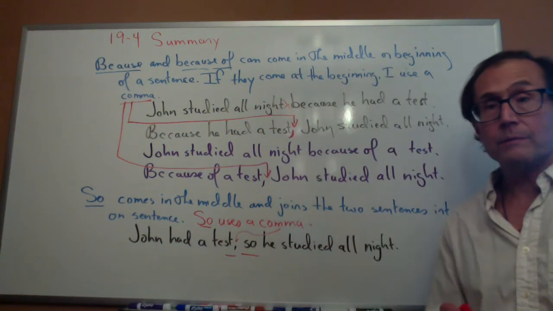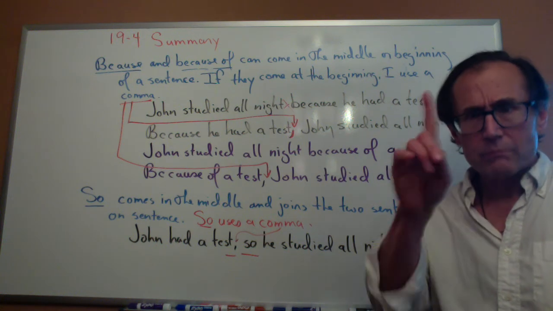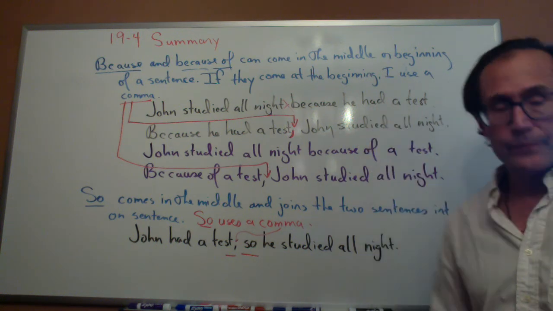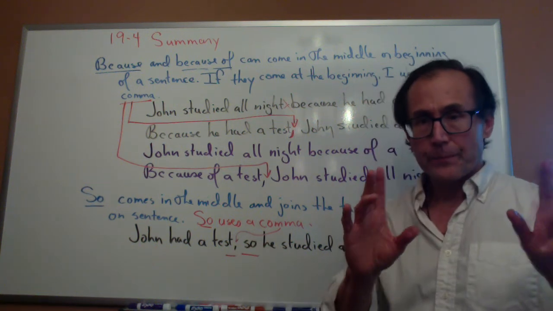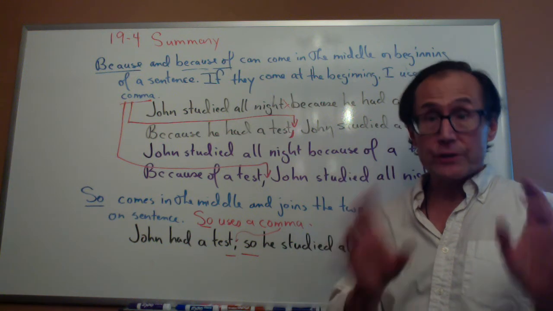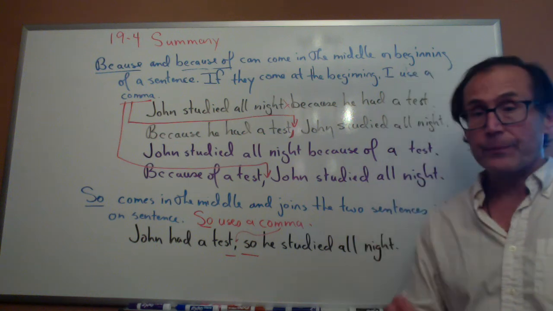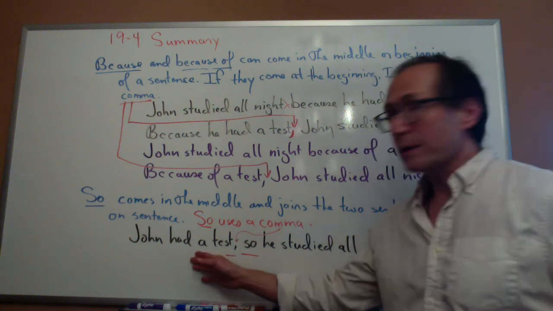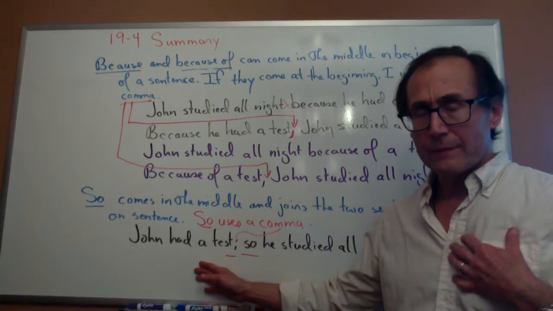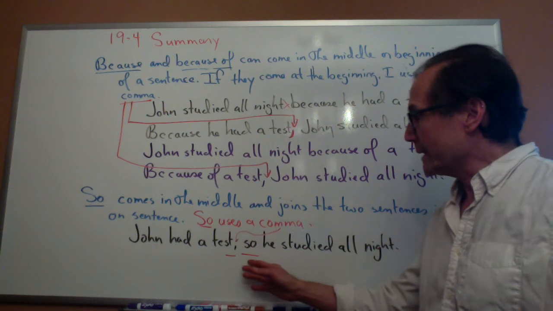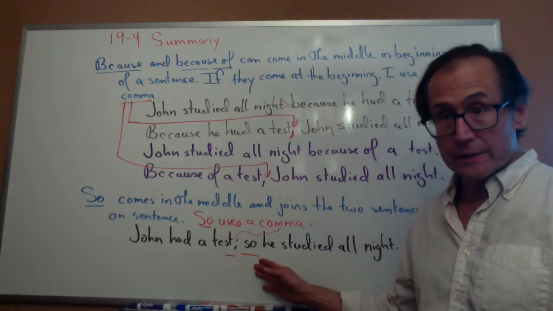Now, I want to talk about, actually, this is new. It's not in your book, but let me talk about that a little bit. Depending on your teacher, you may get different information about this. A more formal teacher may tell you, so does not come at the beginning of a sentence.